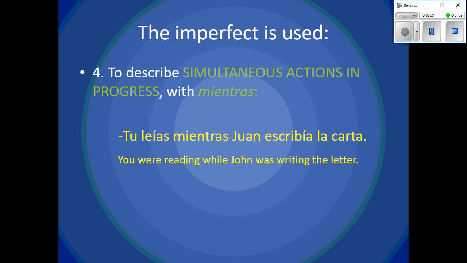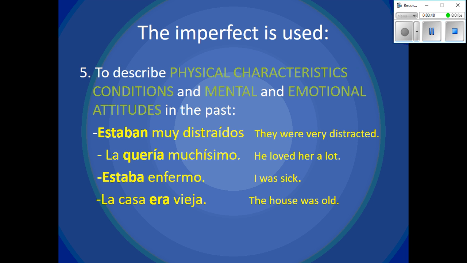To describe simultaneous actions in progress with mientras. Tú leías mientras Juan escribía la carta. You were reading while John was writing the letter. Mientras, while, means that both actions are going at the same time in the past, with no reference to when they began or ended. Therefore, you use imperfect.